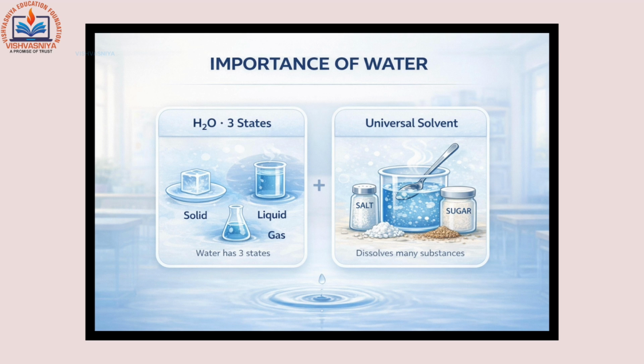Water, with chemical formula H2O, is the most important substance on Earth. It exists naturally in three states: solid as ice, liquid as water, and gas as water vapor. It is called the universal solvent because it dissolves more substances than any other liquid, which makes life possible.